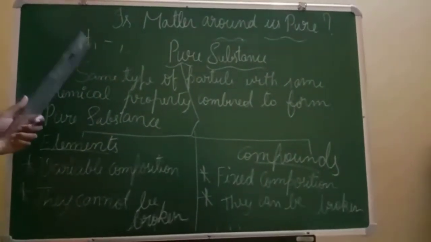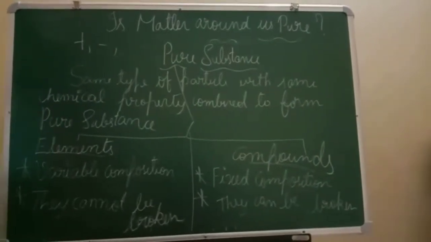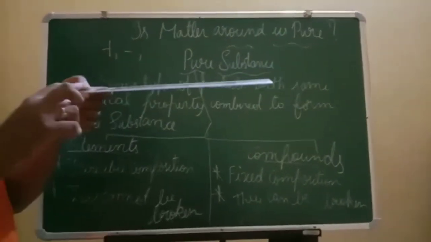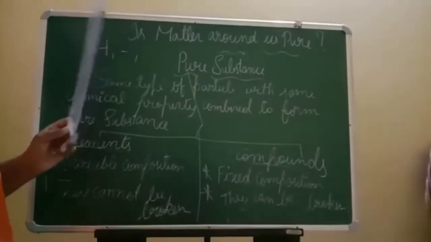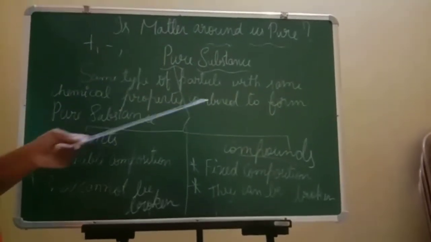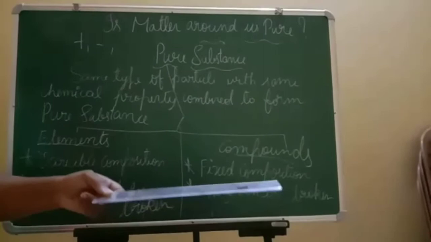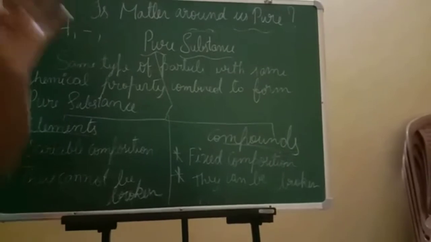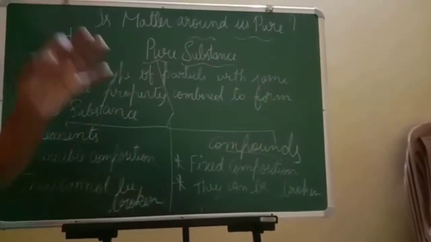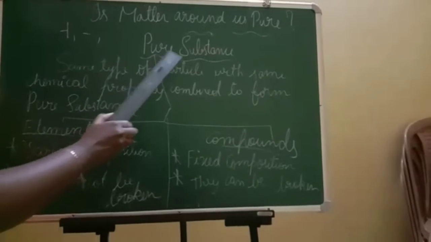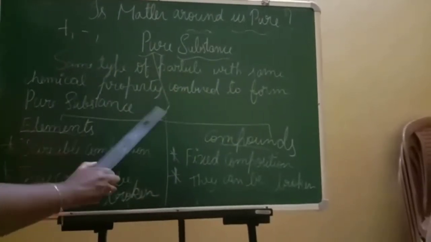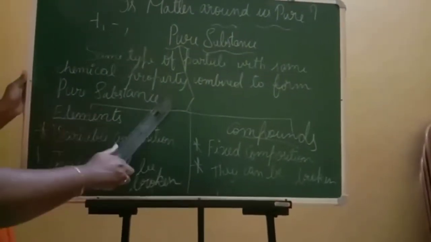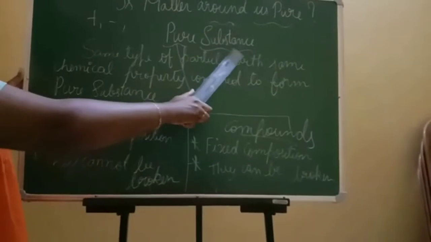So if suppose you are taking this positive charge, that is proton, then if the scale has to be prepared, all the particles of the scale have to be plus itself. Okay, and if it is plus, then its chemical property also has to be the same, then only that particular substance is called a pure substance. I repeat, for the preparation of a pure substance, you require the same type of particle with the same chemical property. Which one you require? Same type of particle with the same chemical property, then only pure substances are formed.